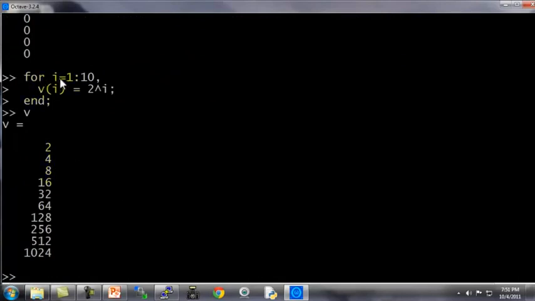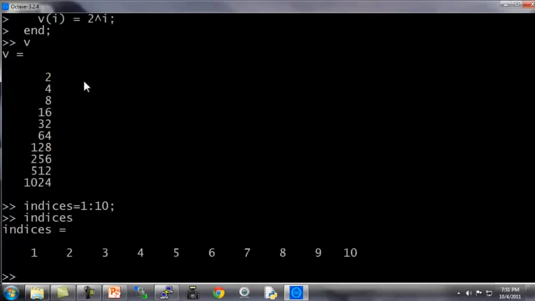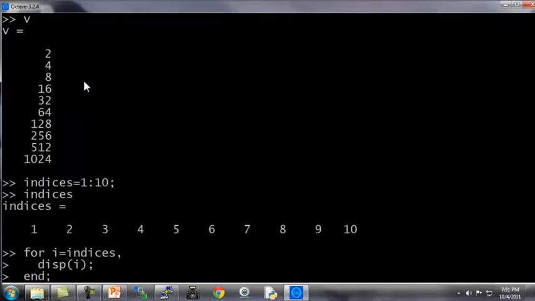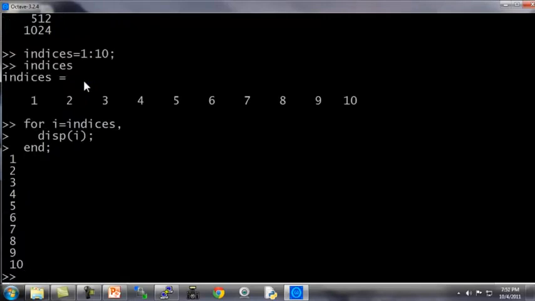So this is syntax for i equals 1 colon 10 that makes i loop through the values 1 through 10. And by the way, you can also do this by setting your indices equals 1 to 10. And let's look at indices. This is an array from 1 to 10. You can also write for i equals indices. And this is actually the same as for i equals 1 through 10. So do display i and this will do the same thing. So that was the for loop.